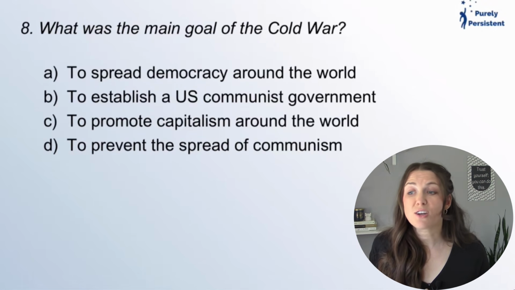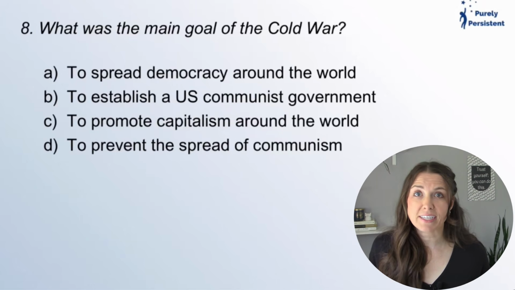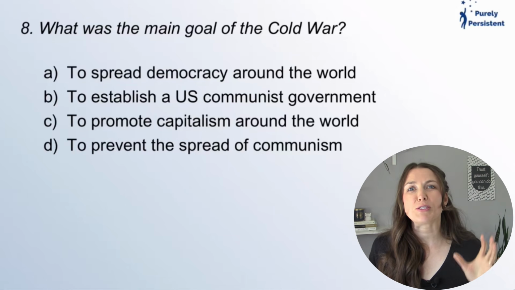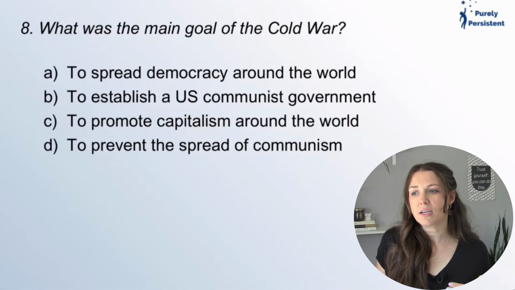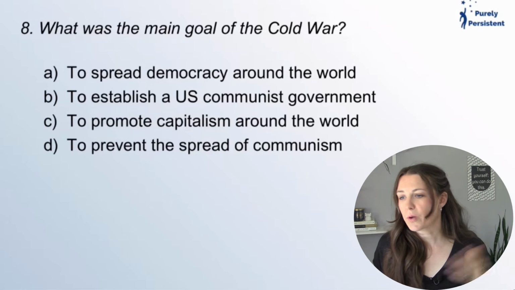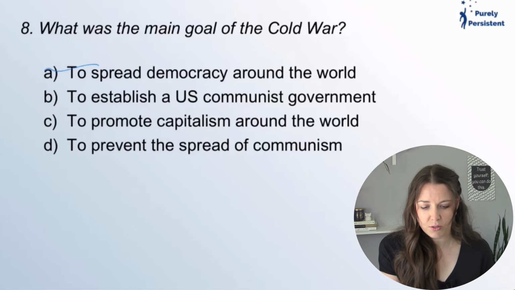What was the main goal of the Cold War? Okay, so the Cold War took place between 1947 and 1953. So this was after World War II. And it was really between primarily the United States and the Soviet Union. And the purpose essentially not to spread democracy, right? They weren't really about democracy at the Soviet Union.